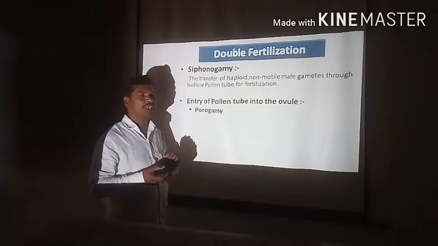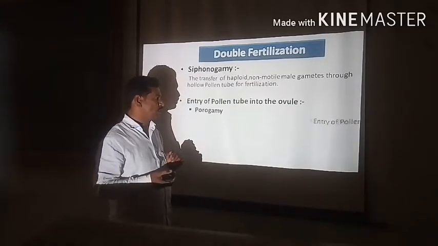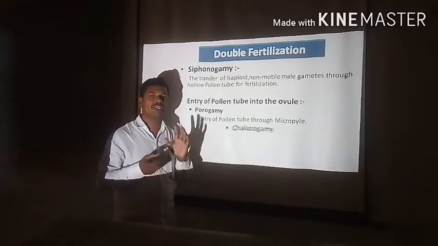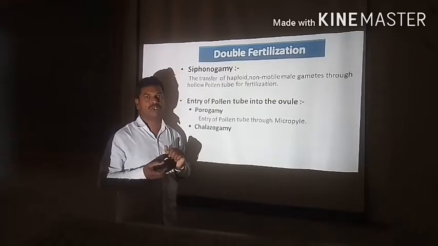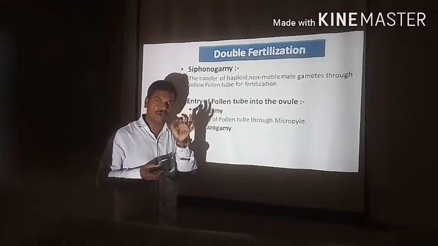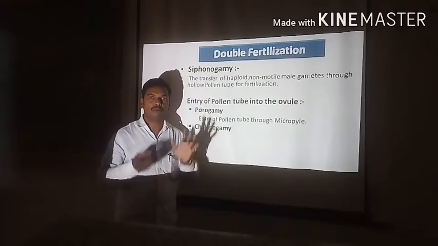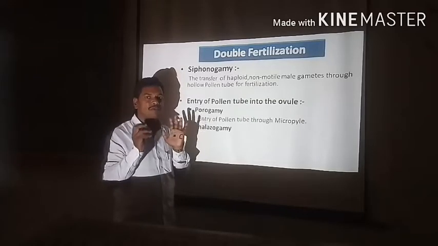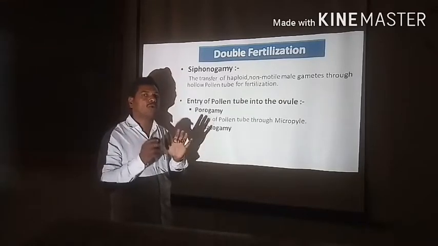The first way is said to be porogamy. The second way is said to be mesogamy. And the third way is said to be chalazogamy. We have to discuss one by one what is meant by porogamy, what is meant by mesogamy, and what is meant by chalazogamy. First we discuss what is meant by porogamy.